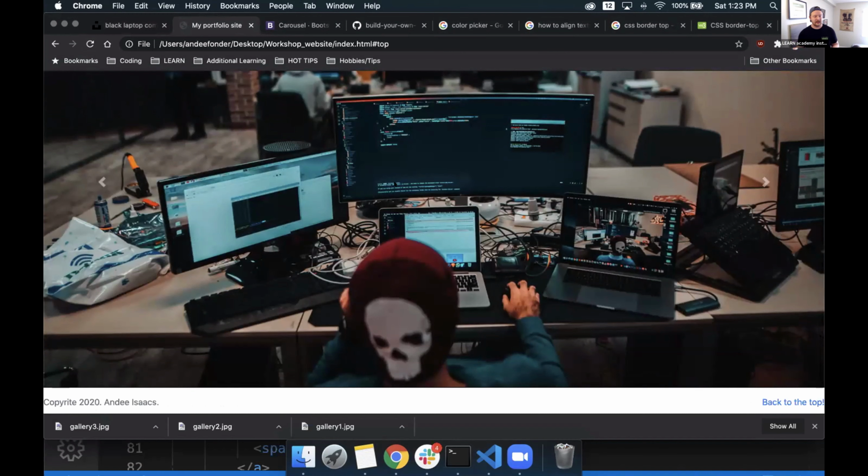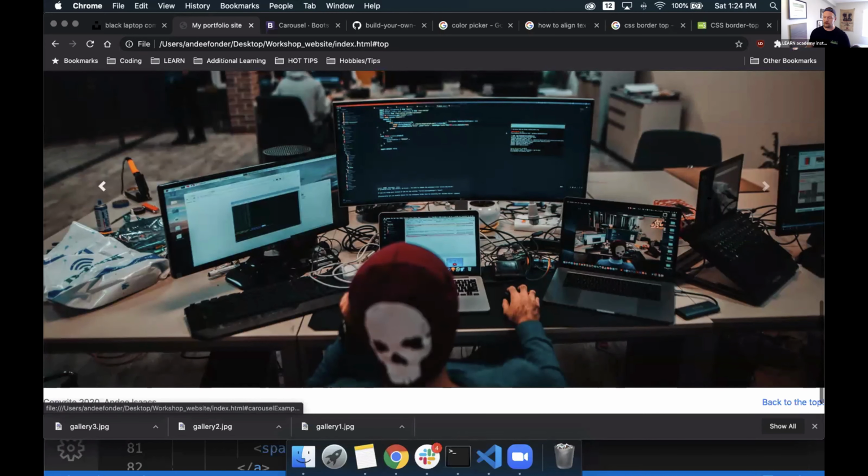It exists because it's been able to expand out by having images inside there. So just know if you first put that code inside there and it doesn't appear, don't freak out. We just need to add images to it in order for it to actually expand out. Without images there, it kind of collapses on itself, because the gallery only exists to the size of the image that's put inside of it. So cool.